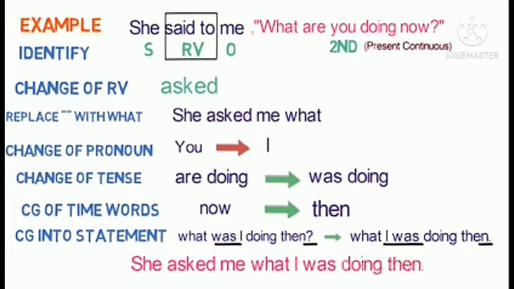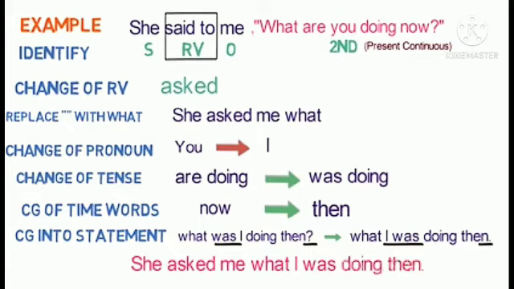Then the change of pronoun: you is the second person, so it will be changed according to the object. So, you is changed to I. Then the change of tense: it is present continuous tense, so it will be changed to past continuous. Are doing is changed to was doing. Then the time specific word now will be changed to then.